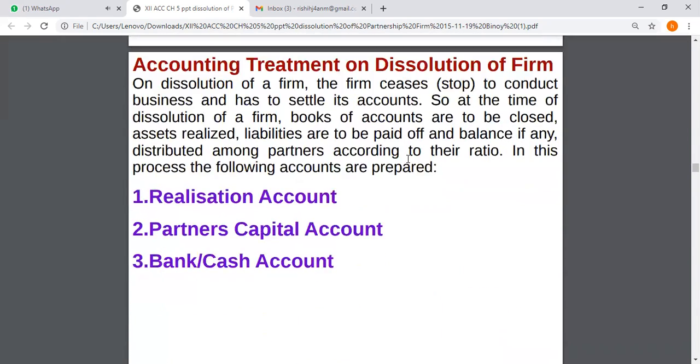Accounting treatment. These are the three important accounts that are to be prepared while doing the numericals of dissolution of partnership firm. Number one is realization account, next is partners capital account, and third or the concluding account is cash and bank account.